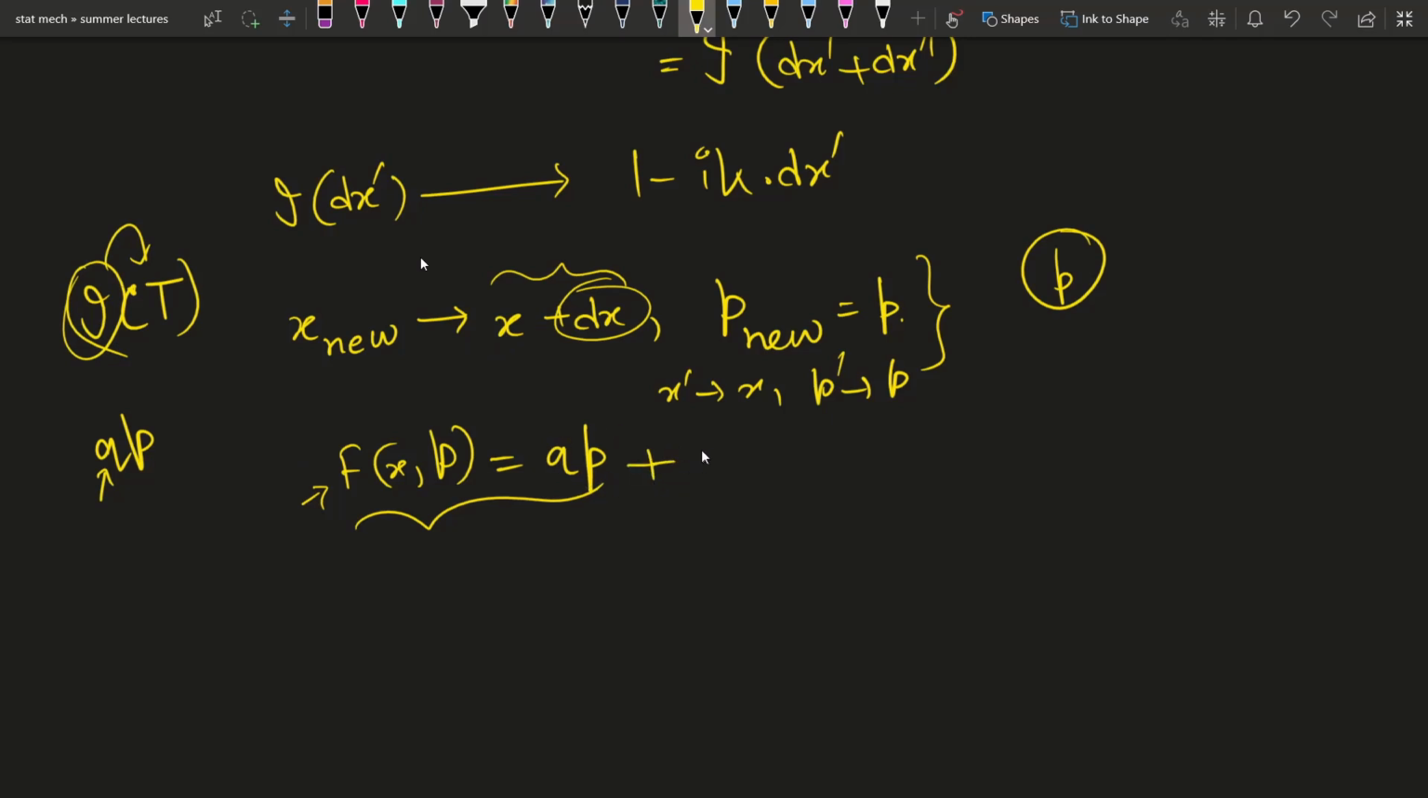Plus epsilon, a small parameter, times, more generally, I can write, G, where G is also a function of q and p.